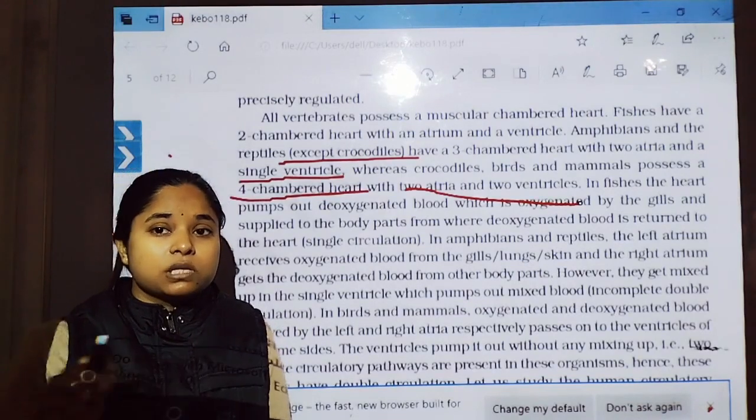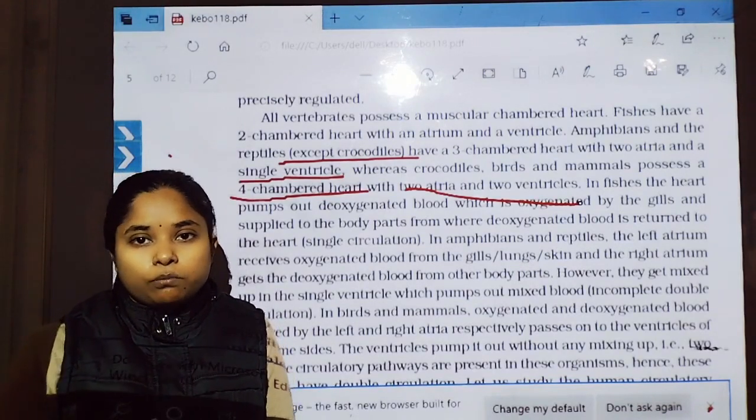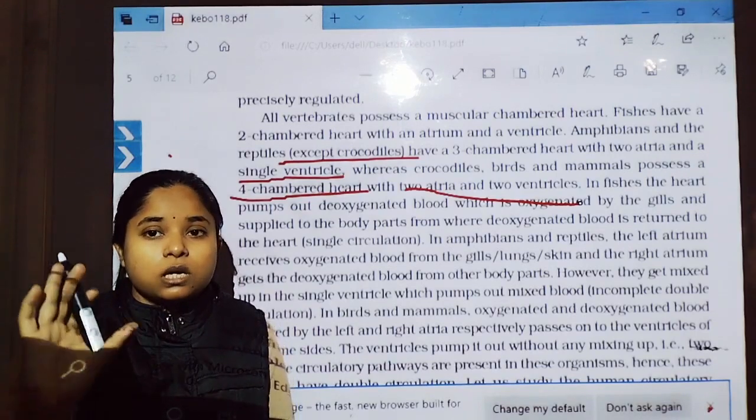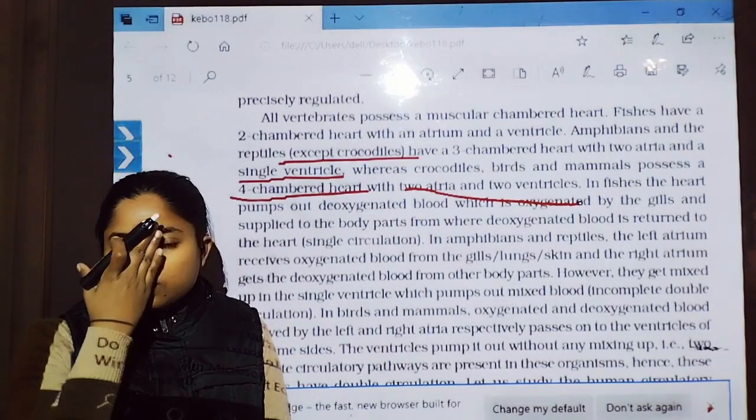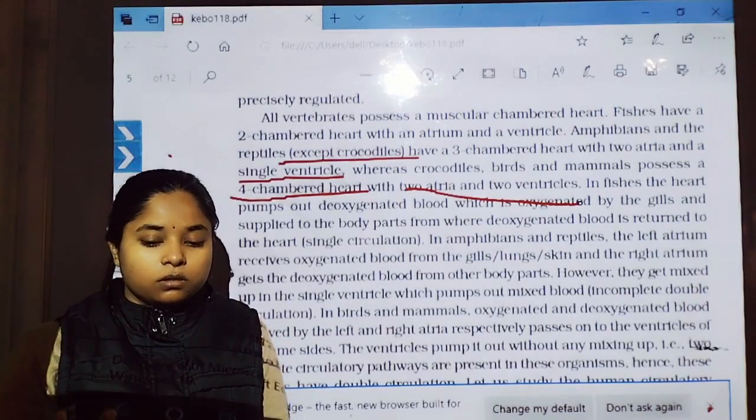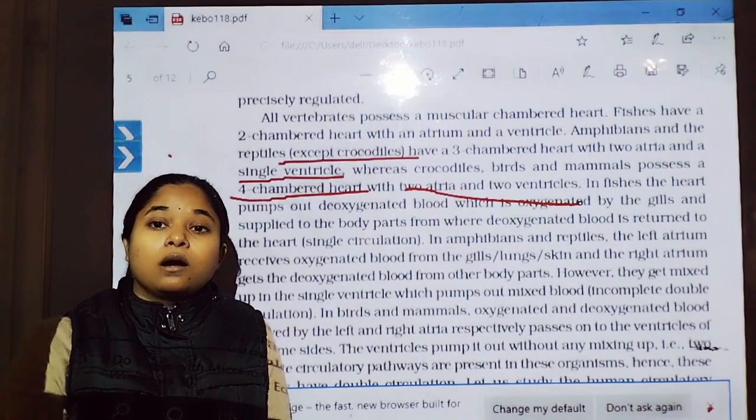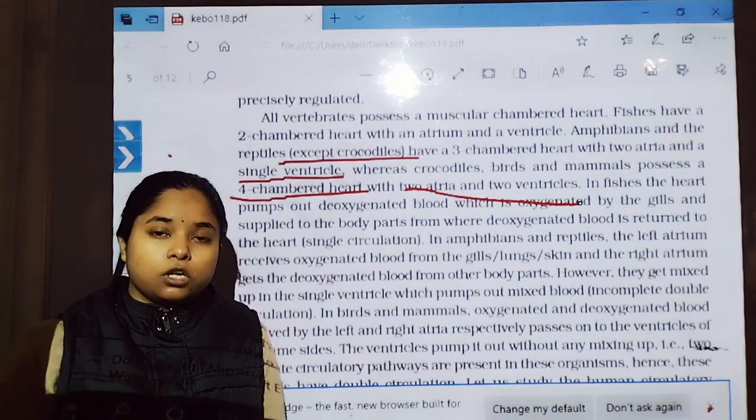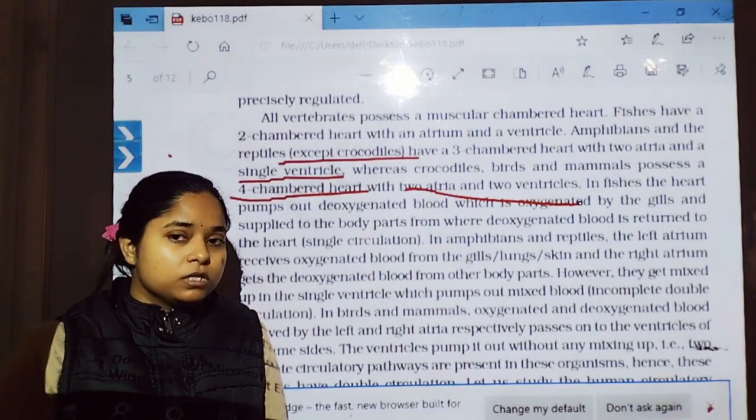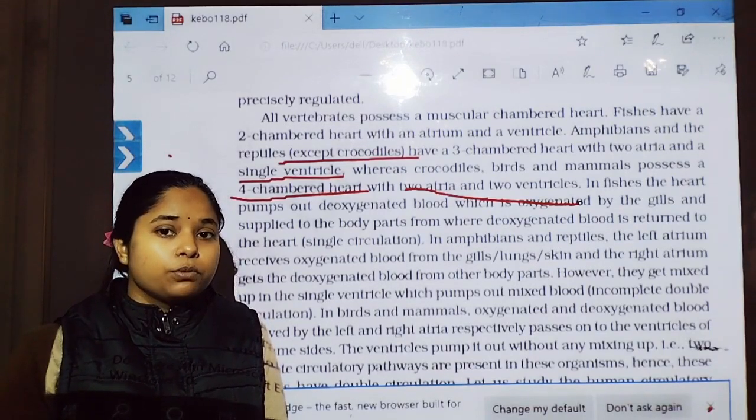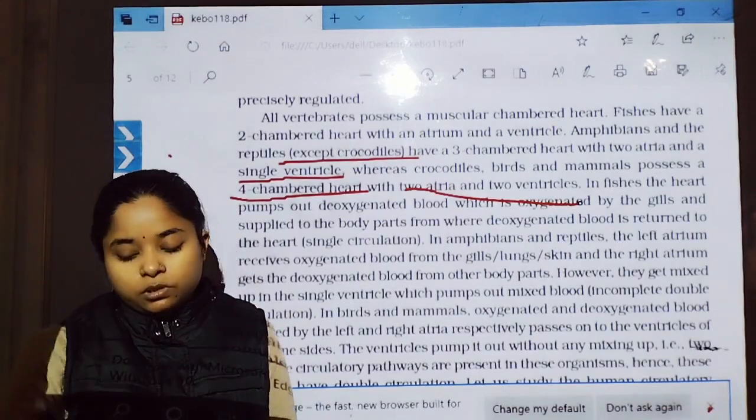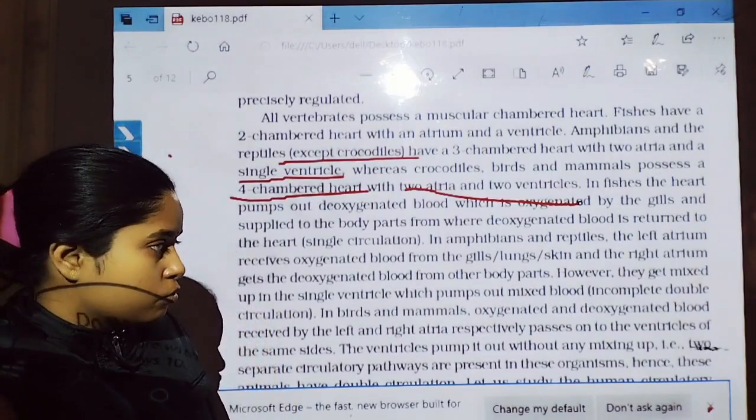Because they show the three-chambered heart, here is mixing. In amphibians, mixing of blood is carried out. In reptiles also mixing of blood is carried out, because when the blood is pumped into the lung, from the lung it again drains into the left atria, and from the left atria it drains into the ventricle, where the impure blood is already present. So pure and impure mixing is carried out in the ventricle, then mixed blood is transported to the other body tissues.